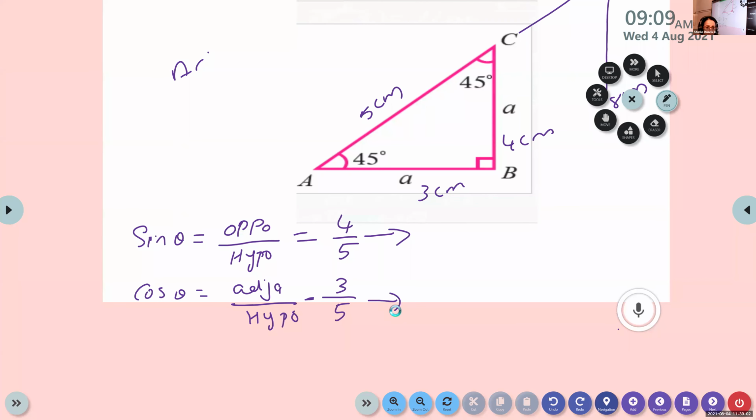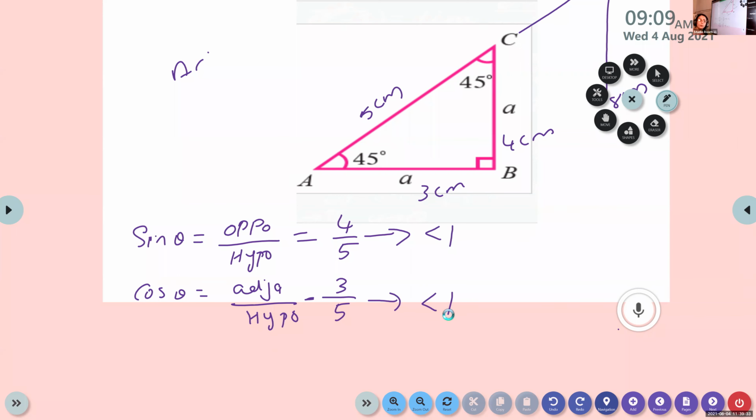No, ma'am, less. If the denominator is a larger number, like in 3 by 8, it will always be less than 1, a proper fraction. If the denominator is larger than the numerator, it will always be less than 1. So this is less than 1, this is also less than 1.